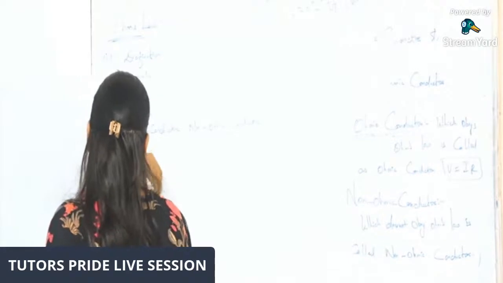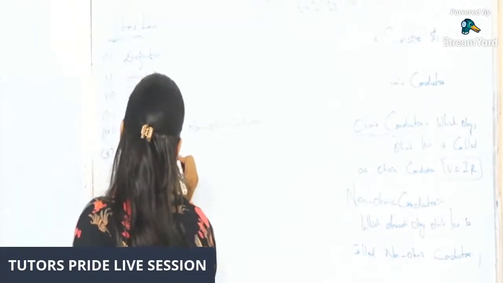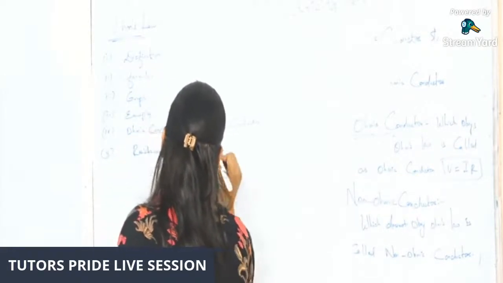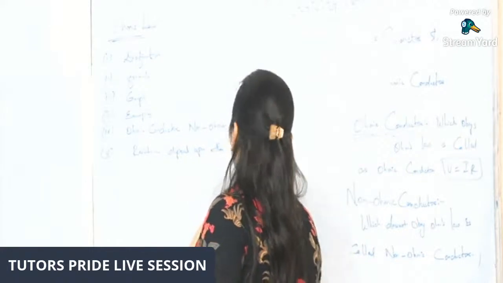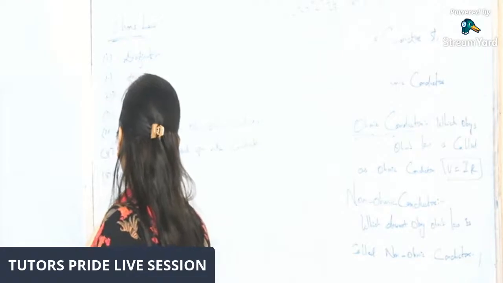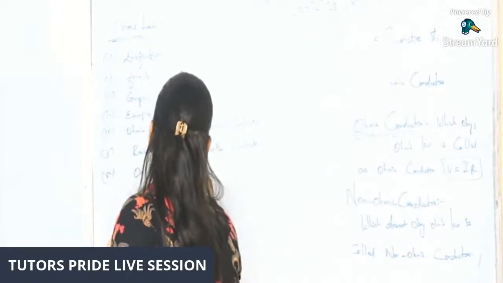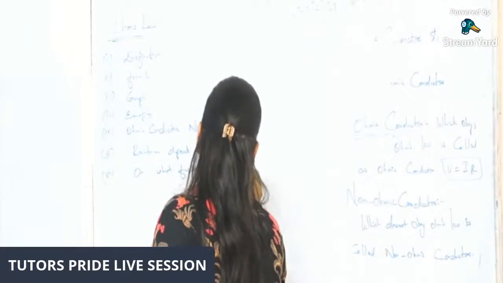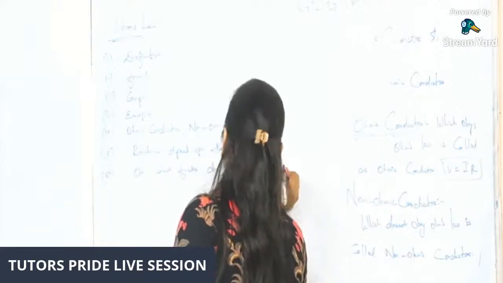And resistance depends upon the conductor. On what factors does it depend?